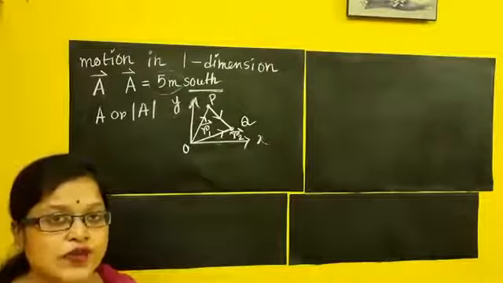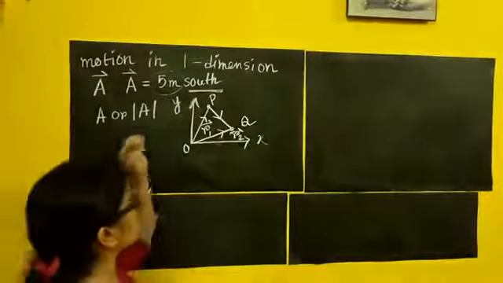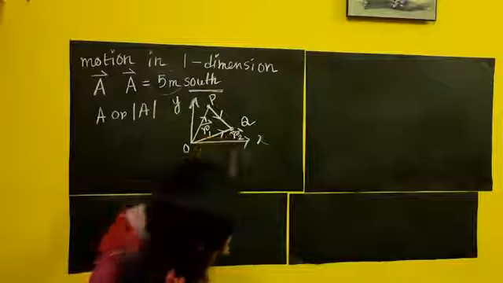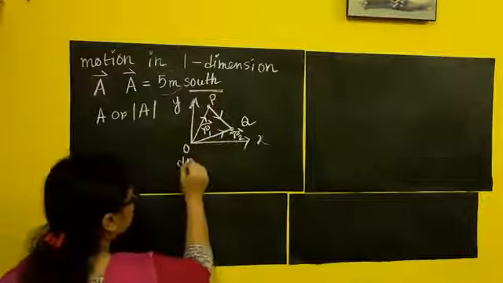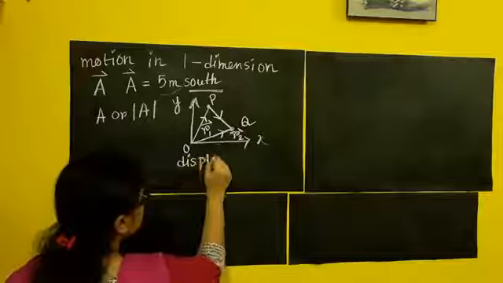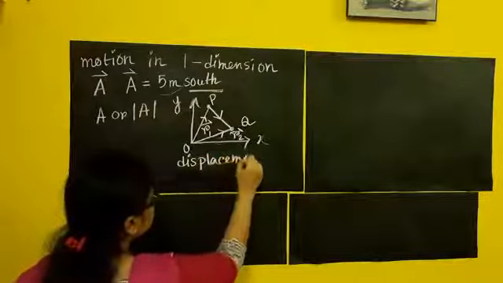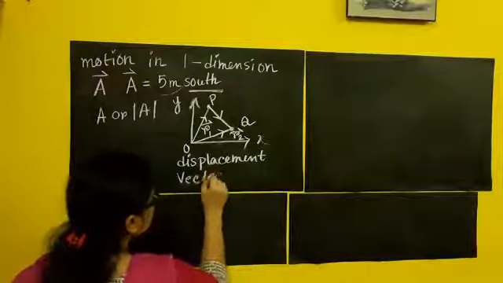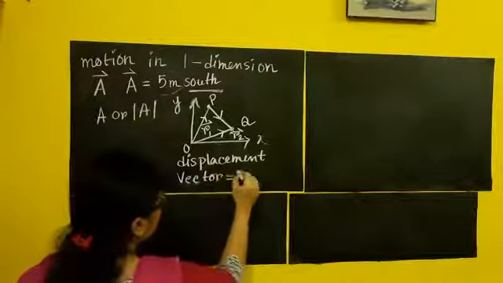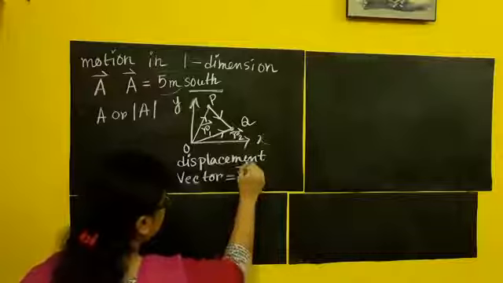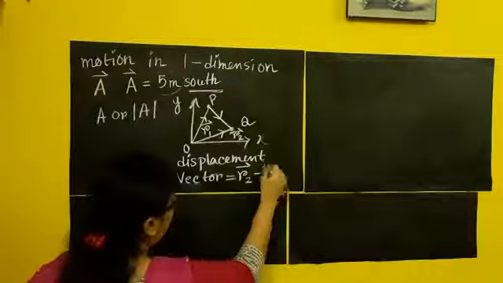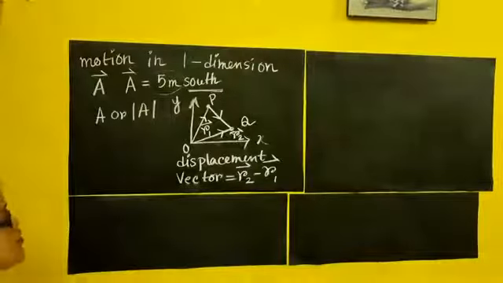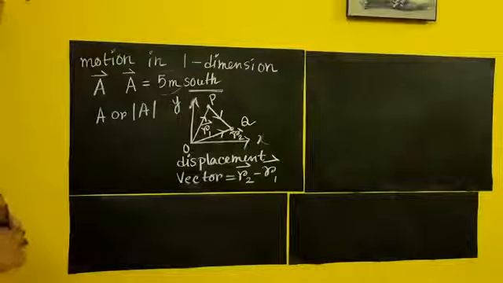First the object was here, secondly the object was here. So the displacement vector will be equal to R2 vector minus R1 vector. Mathematically you can write it like that. So displacement is R2 minus R1.